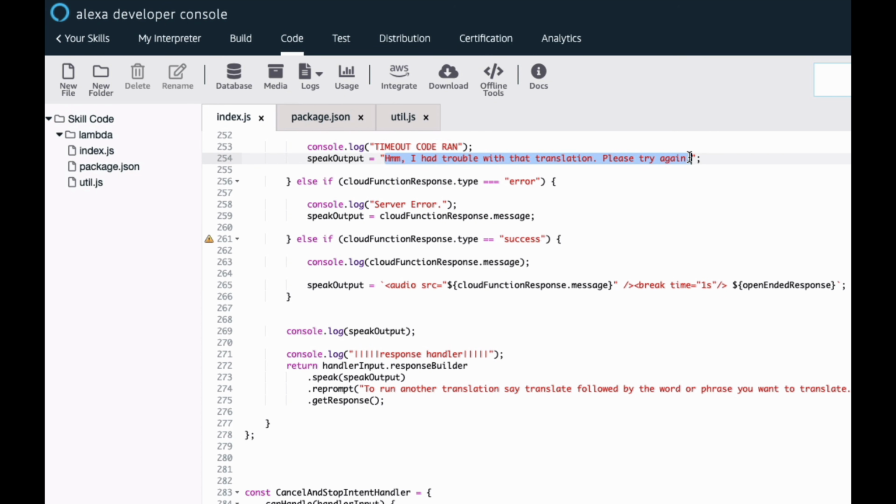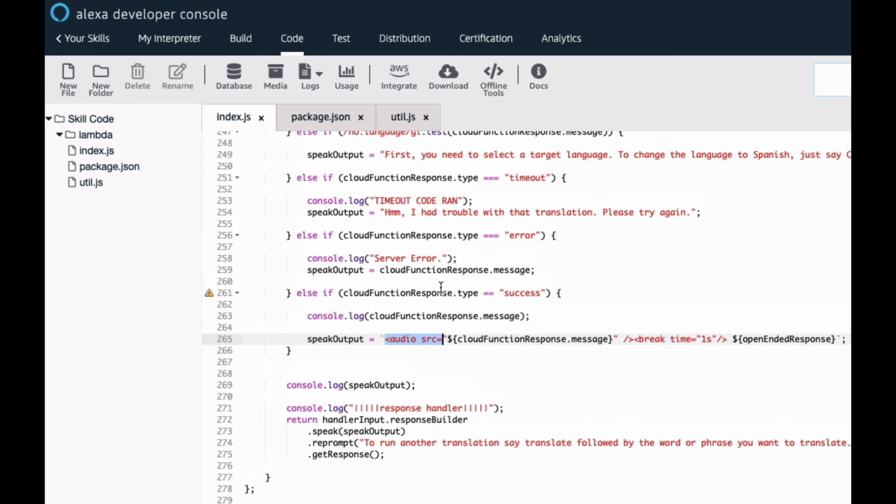But in this case, we don't have text to give Alexa. We only have an MP3 file, because that's what WaveNet is doing. WaveNet is taking the translation and reading it in the colloquially correct dialect. So we can't use text. We have to use an MP3. And the way you get Alexa to play an MP3 file is via this audio tag.